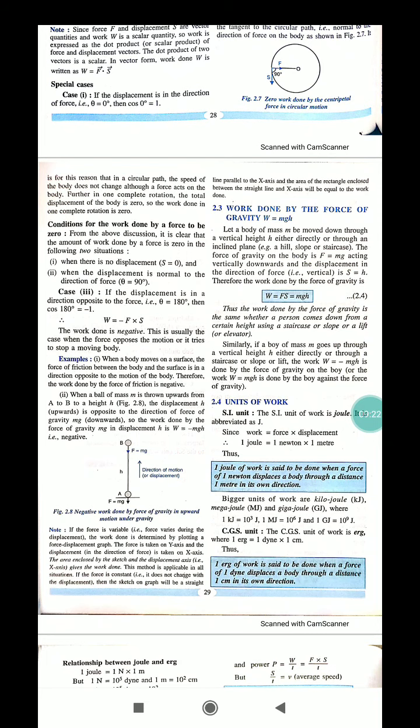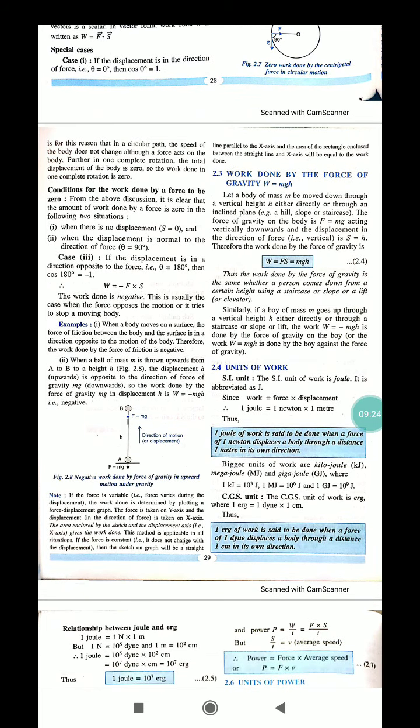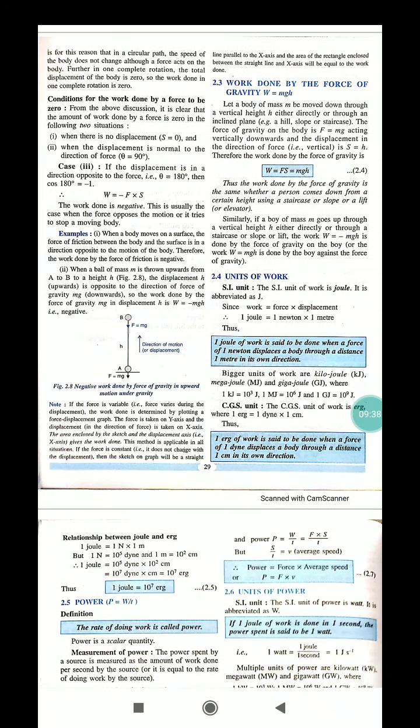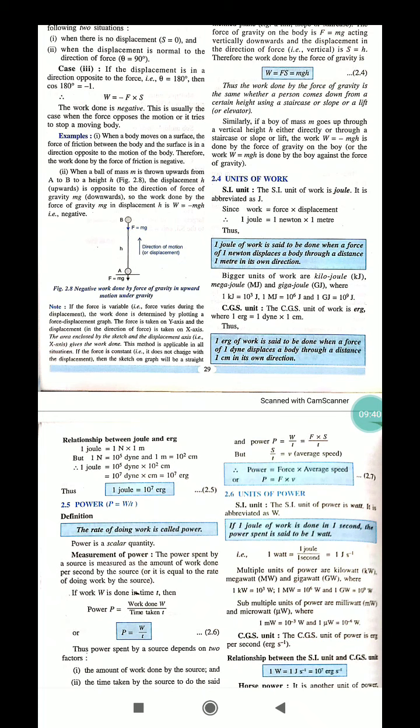Bigger units of work are kilojoule, megajoule, gigajoule, where 1 kilojoule equals 10 to the power 3 joule, 1 megajoule equals 10 to the power 6 joule, and 1 gigajoule equals 10 to the power 9 joule. Now the CGS unit. The CGS unit of work is erg, where 1 erg equals 1 dyne into 1 centimeter. Thus 1 erg of work is said to be done when a force of 1 dyne displaces a body through a distance of 1 centimeter in its own direction.